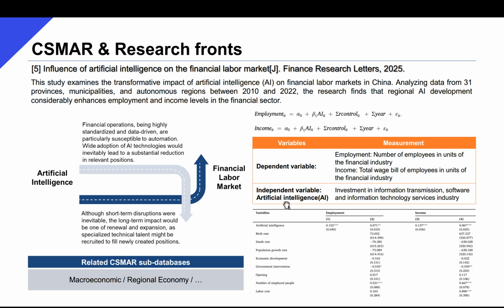The key independent variable is AI development, measured by investment in information transmission, software, and information technology services industry, and data for which are also available in Macroeconomic. The results show that regional AI development considerably enhances employment and income levels in the financial sector.